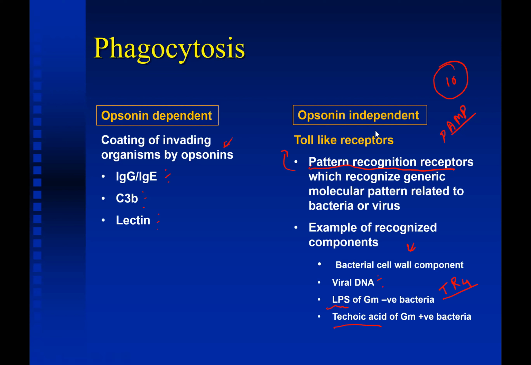What are the phagocytotic cells? Macrophages and neutrophils. So in the opsonin dependent mechanism, they will be coated by opsonin and then phagocytosed by neutrophil or macrophage. In the opsonin independent mechanism, because of the presence of toll receptors, which recognize these components, they will recognize this and phagocytize the invading organism.